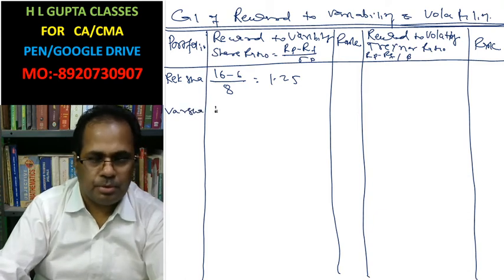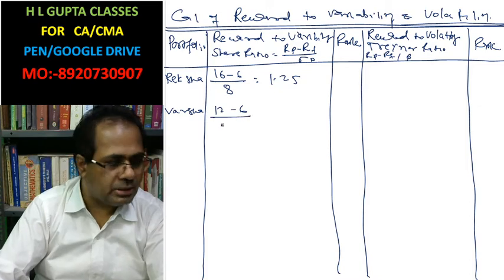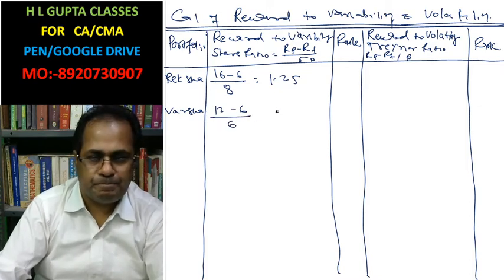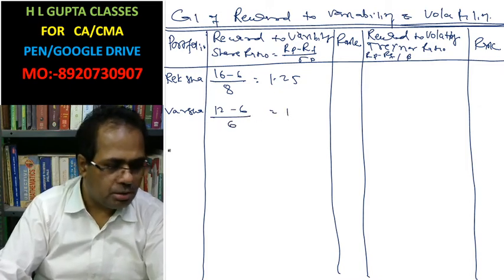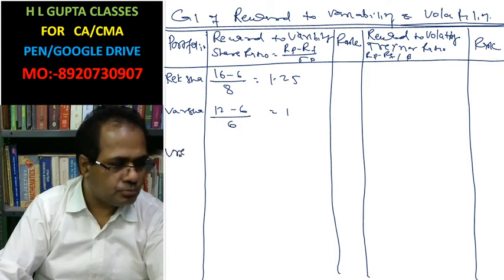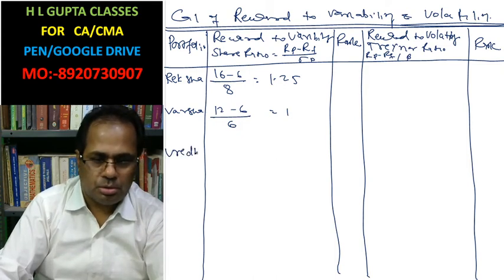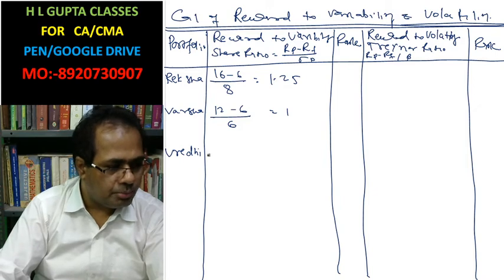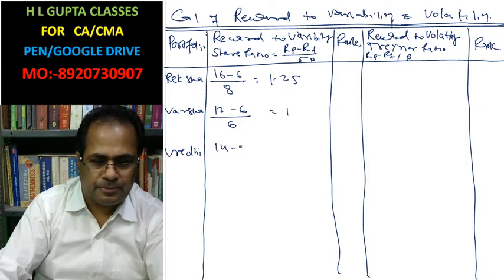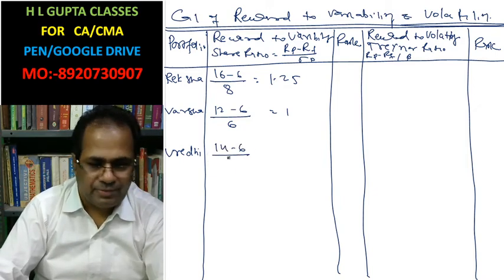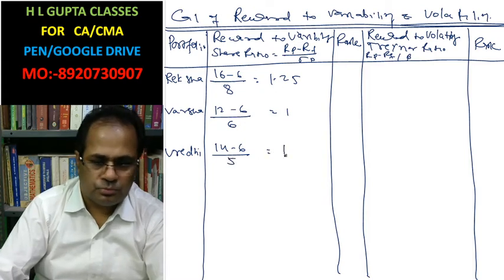Barsa, 12 minus 6 divided by 6, this is 1. Vriddhi, 14 minus 6 divided by 5, that is 1.60.